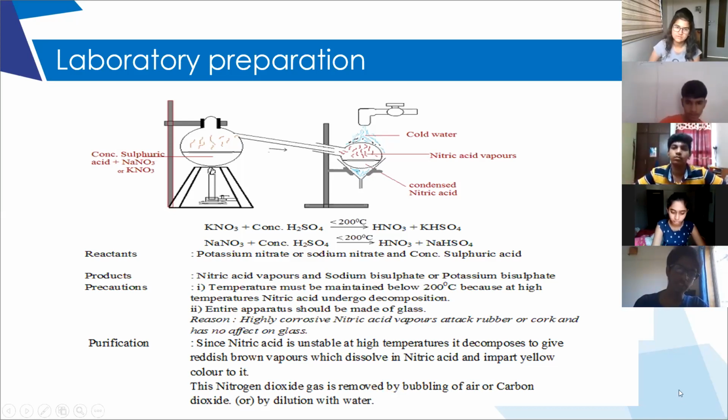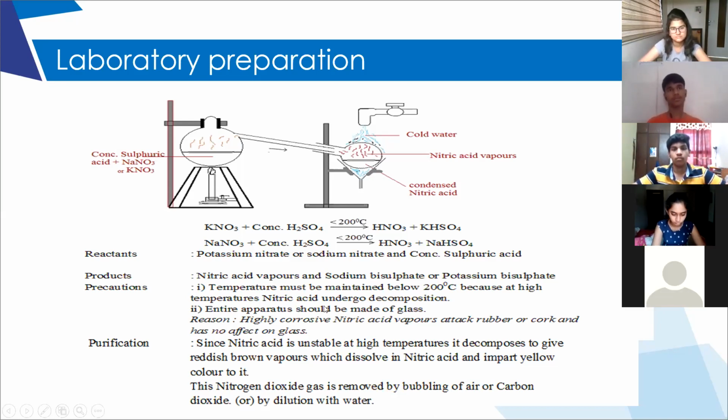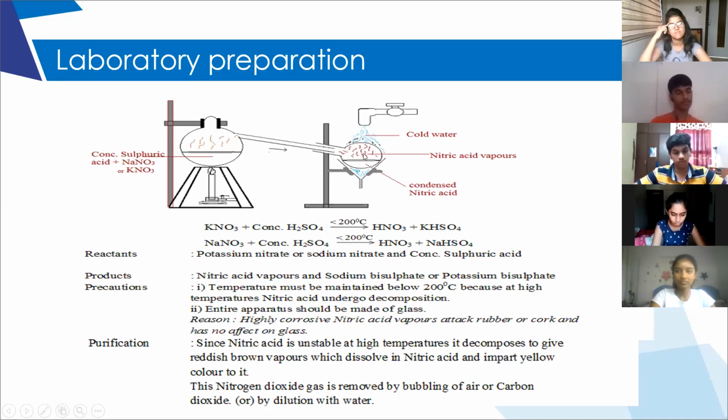Ma'am, can you also say that if it is above 200 degrees Celsius, it will form potassium sulfate plus hydrogen gas, because in HCl we did that if the temperature is high, then both hydrogens release. Yes, that also we can write. Okay, but here the main thing is the nitric acid, the product will be affected. So we'll stress on that point.